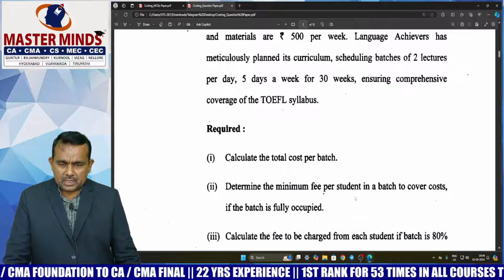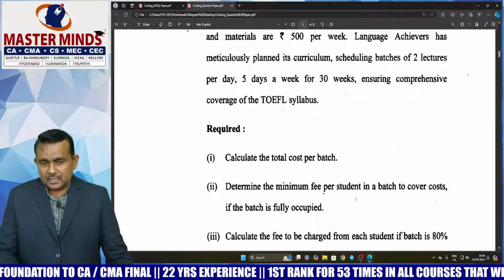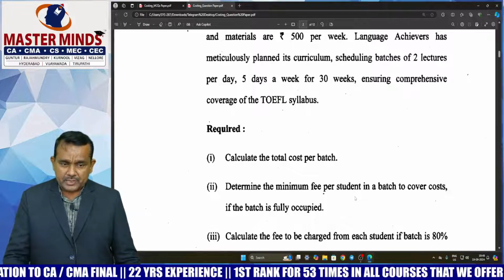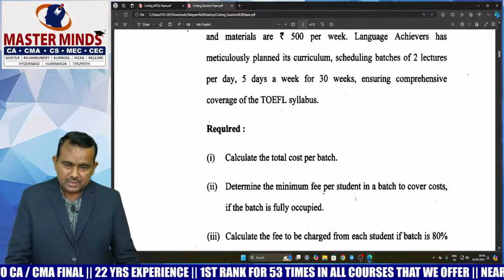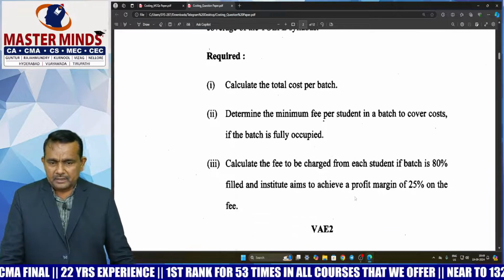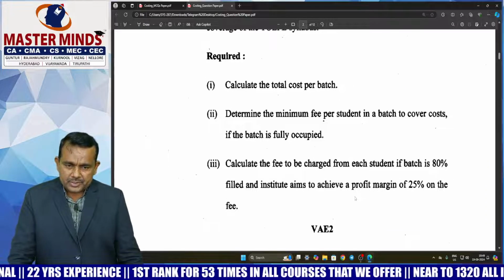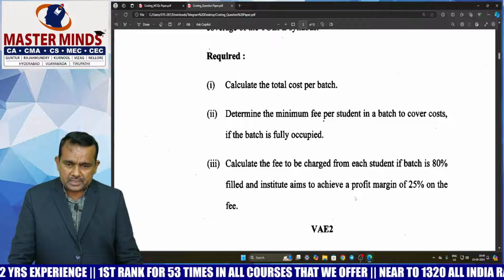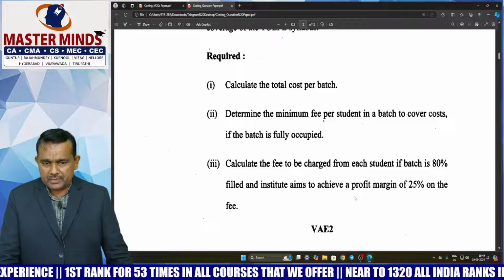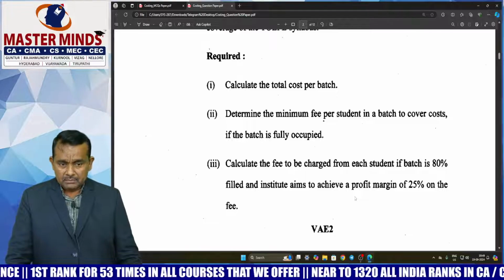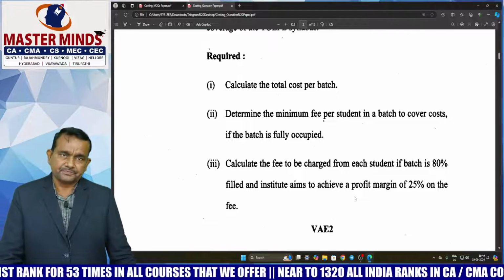Calculate the total cost per batch. Determine the minimum fees per student in a batch to cover cost if the batch is fully occupied. Calculate the fees to be charged from each student if the batch is 80% filled and the institute aims to achieve a profit margin of 25% on the fee.